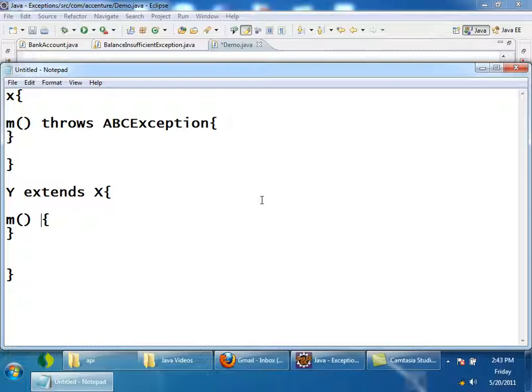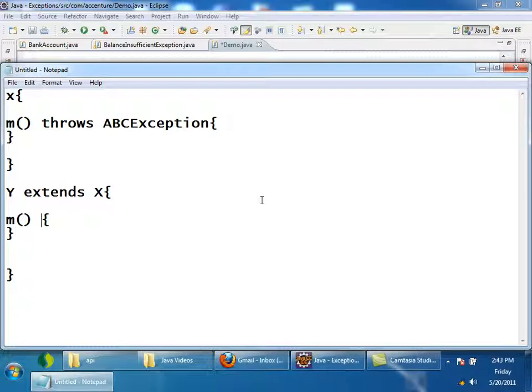The overridden method may throw the exceptions declared in the superclass or may not throw them, but it should not throw extra exceptions. It can throw ABCException, but it cannot throw any extra exceptions.